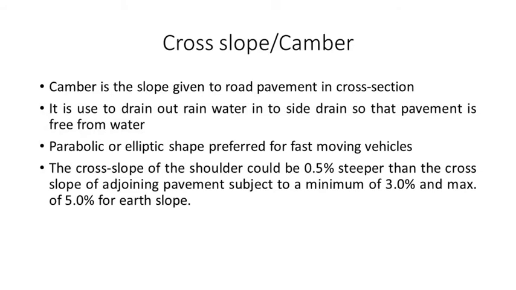Okay, so next term, that is cross slope or camber. Cross slope or camber is nothing but the slope given to the road pavement in cross section. So what is the use of that camber? It is used to drain out the rainwater into the side drain so that the pavement is free from water. A parabolic or elliptical shape is preferred for fast moving vehicles, and the cross slope for the shoulder could be 0.5 steeper than the cross slope of the adjoining pavement, subject to a minimum of 3.0 and a maximum of 5% for the earth slope. So that is the slope provided for the highways. It may be a maximum of 5% and a minimum of 3%.